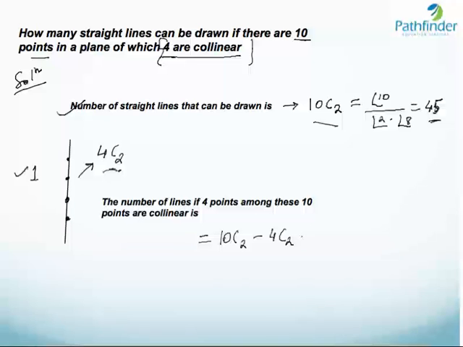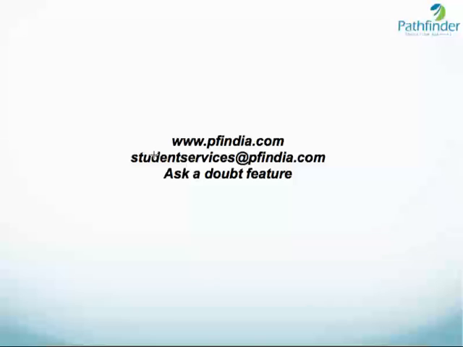Therefore, we add back 1 to the tally and we get 45 minus 6 plus 1, that is equal to 40 as our answer. So with the given condition that there are 10 points in a plane of which 4 are collinear, we can draw 40 lines. So with this we come to an end of this particular session of combinations.